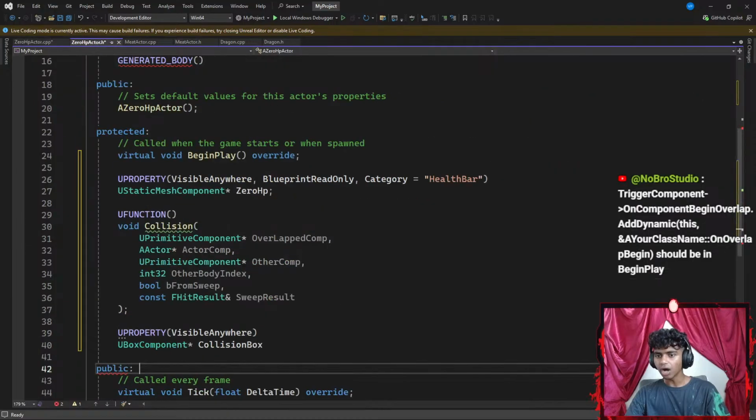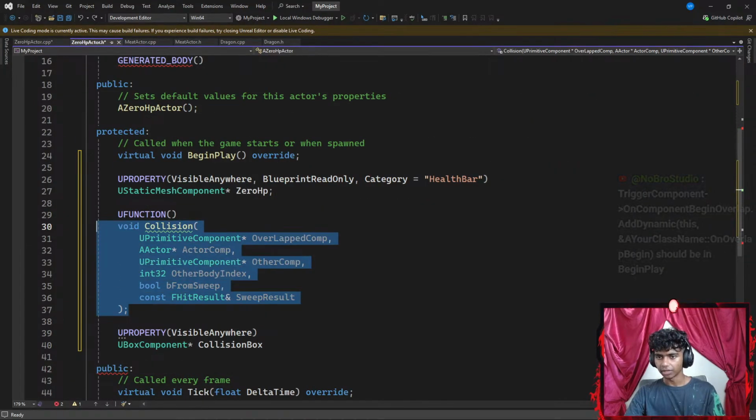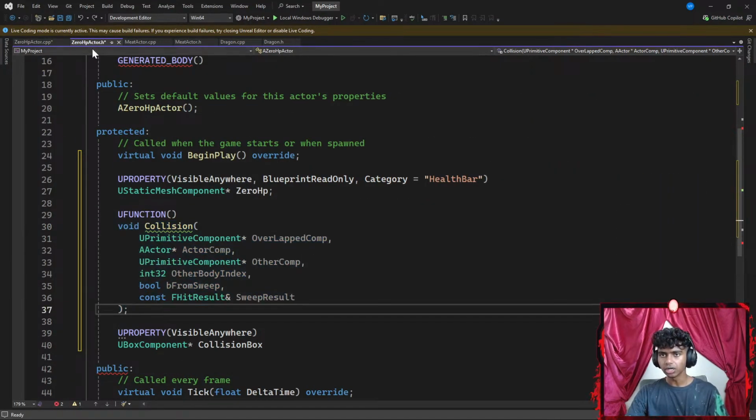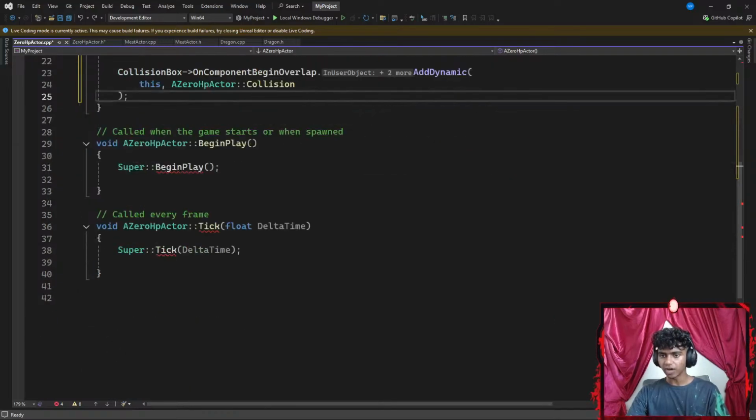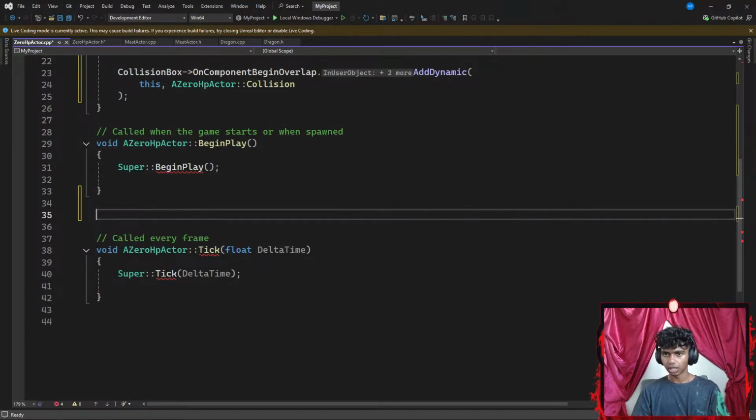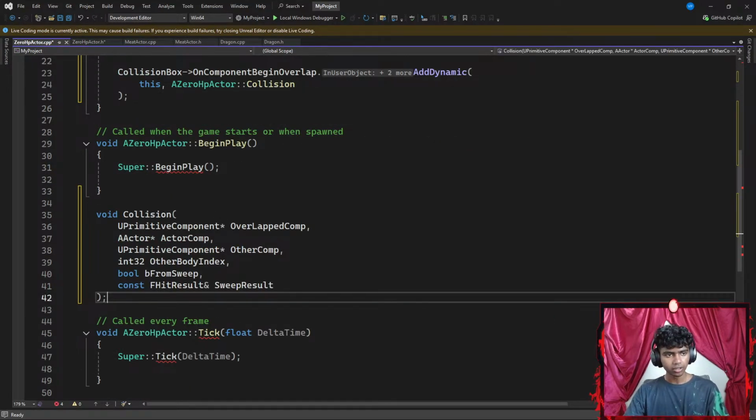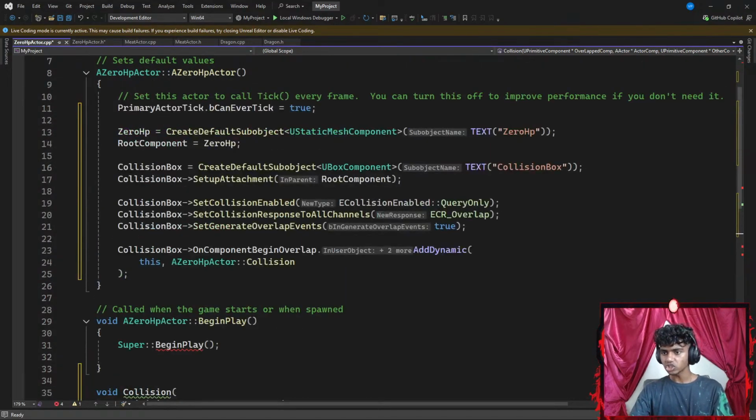Okay, so I'm gonna go ahead and copy my collisions method here. Let's go to my C++ file under my begin play. I'm gonna paste this here. Okay, trigger component on component begin overlap dot dynamic. This, your class, should be in begin play. Should it actually? Wait, let me check. Okay, on component add dynamic this collision.